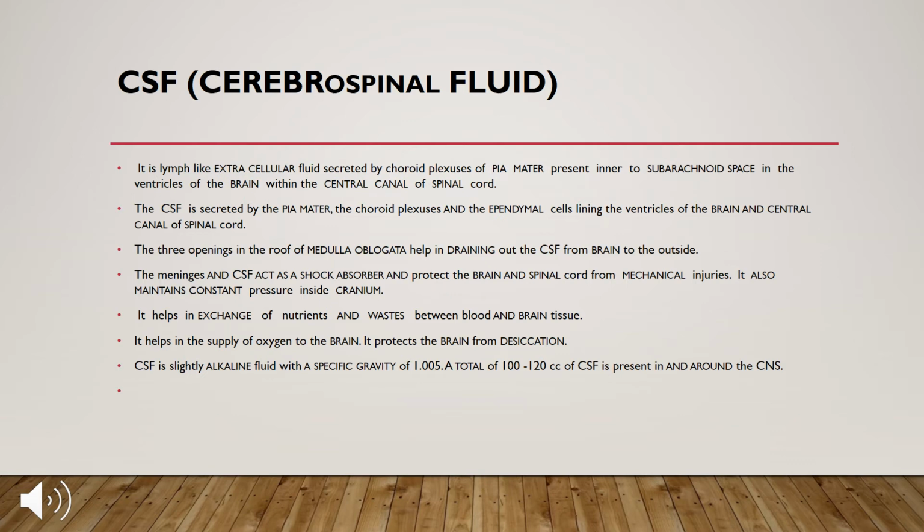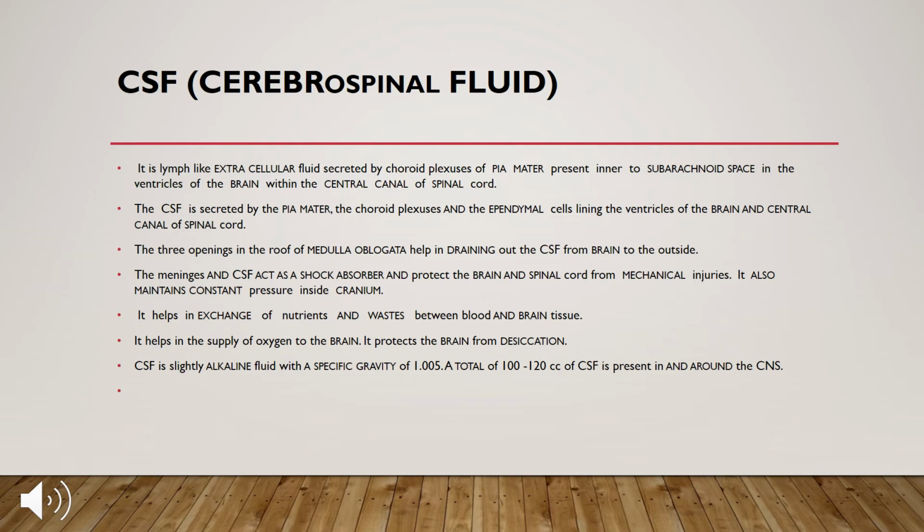Along with the function of shock absorber, it also plays other vital functions. It helps in the exchange of nutrients and waste between blood and brain tissue. It also helps in the supply of oxygen to the brain. It protects the brain from desiccation, that is dehydration. And CSF is alkaline, and a total of 100 to 120 cc of CSF is present in and around the CNS.